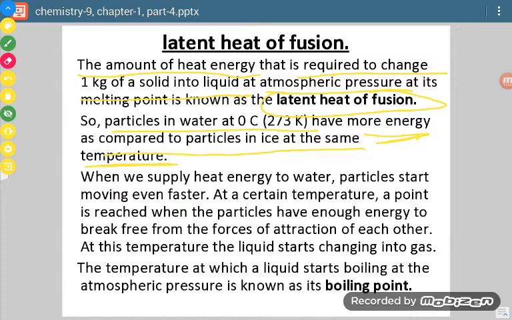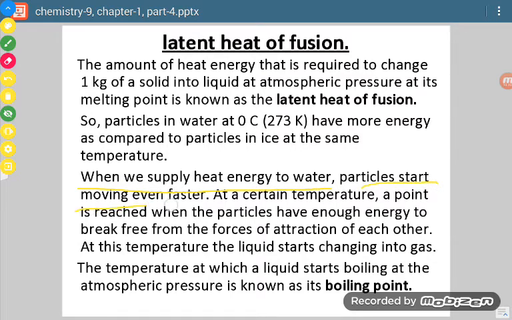Okay, now one more term comes here, boiling point. Now what does boiling point mean? When we supply heat energy to water, particles start moving faster, their kinetic energy increases. At a certain temperature, a point is reached when particles have enough energy to move away and overcome the force of attraction between the particles.